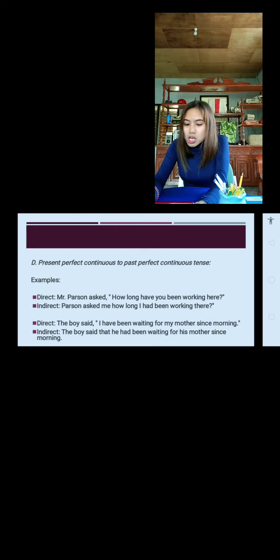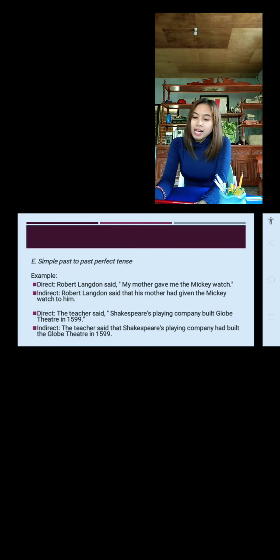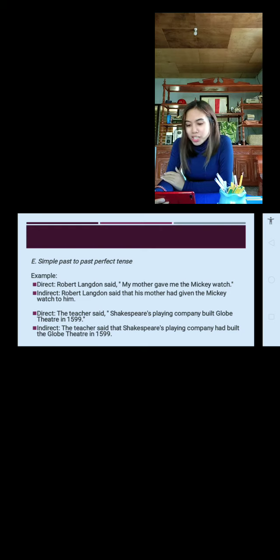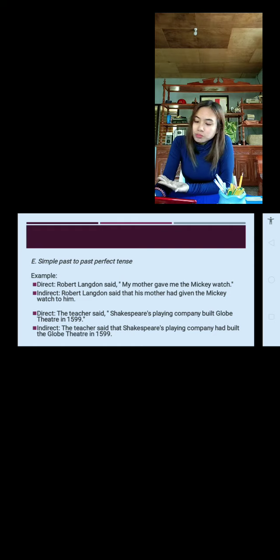Next, let's move on to simple past to past perfect tense. Example, direct speech: Robert Langdon said, "My mother gave me the Mickey watch," not Mickey Mouse, Mickey watch. For indirect speech, it will become: Robert Langdon said that his mother had given the Mickey watch to him. Had, from simple past to past perfect tense. Gave and had given.